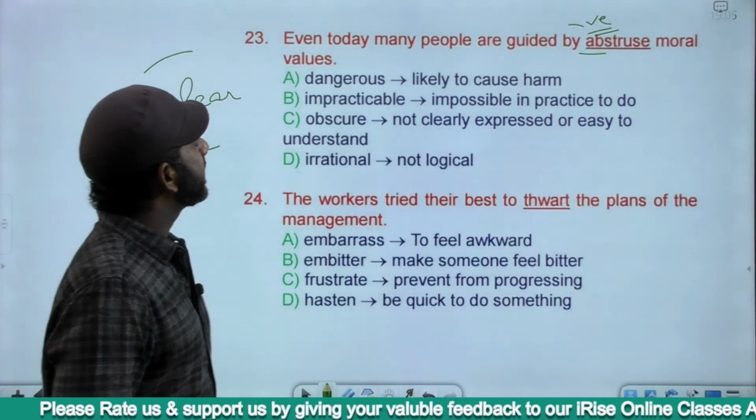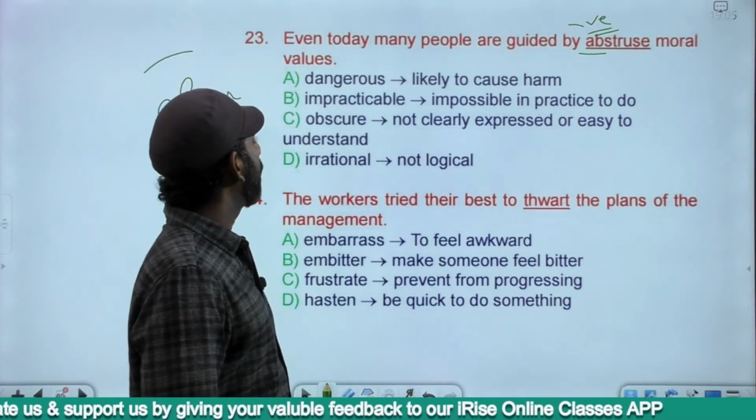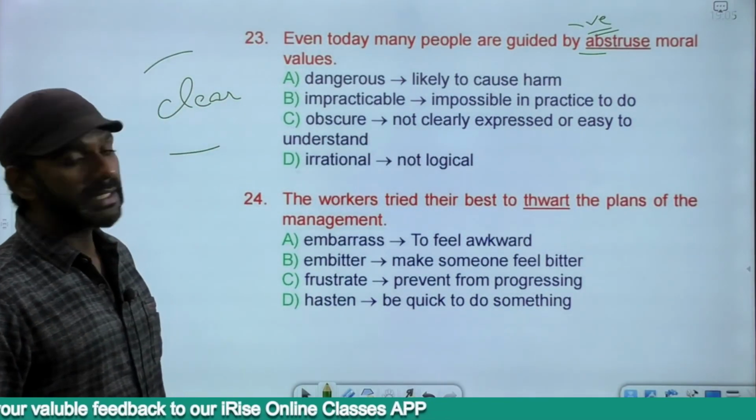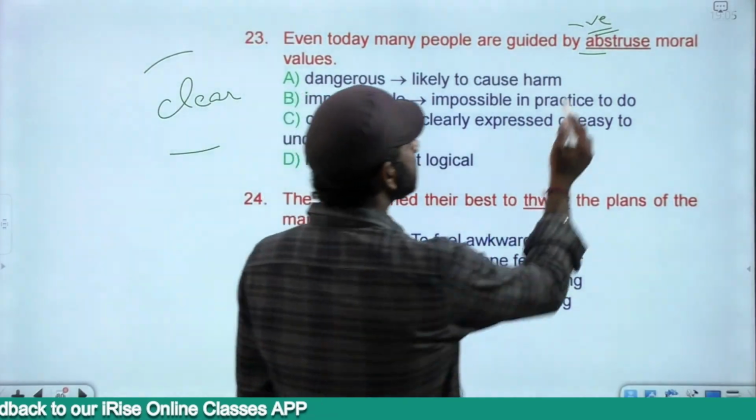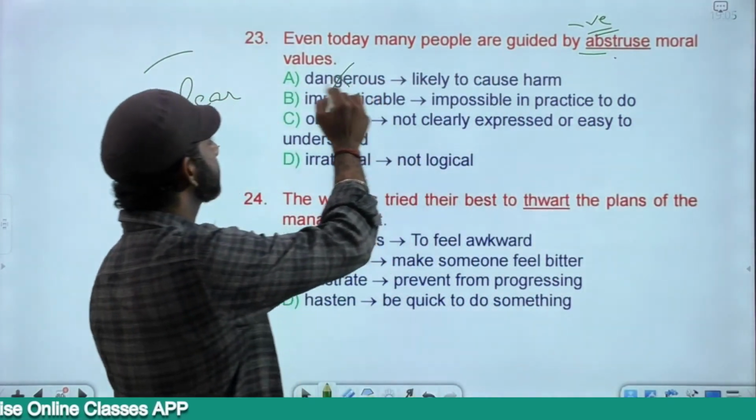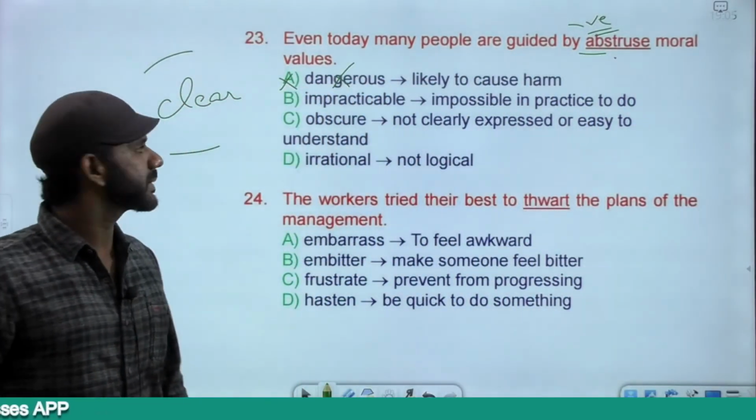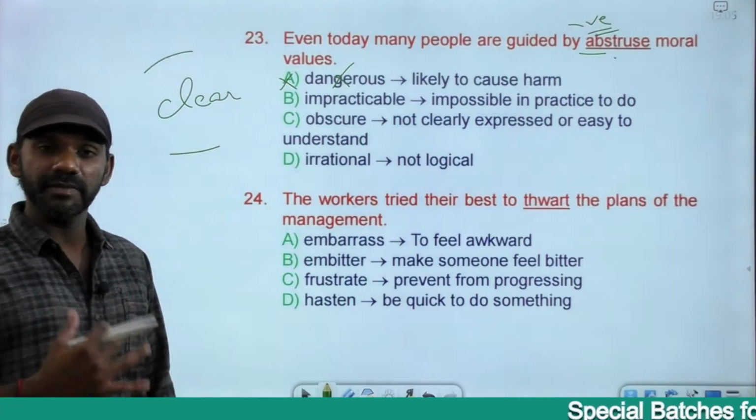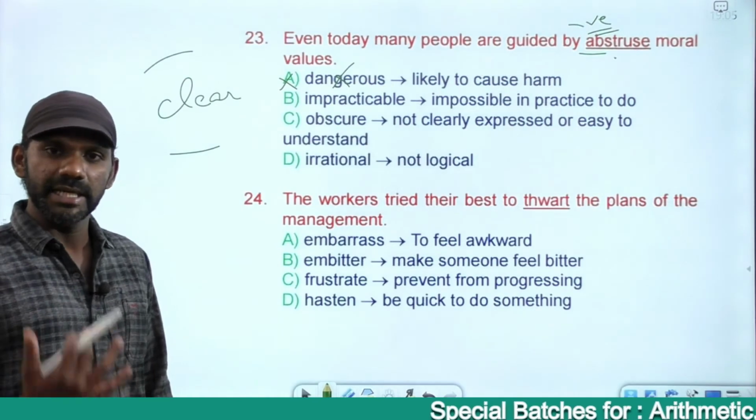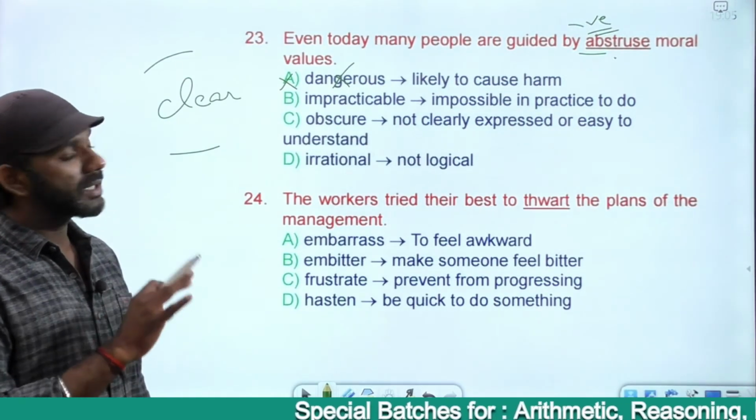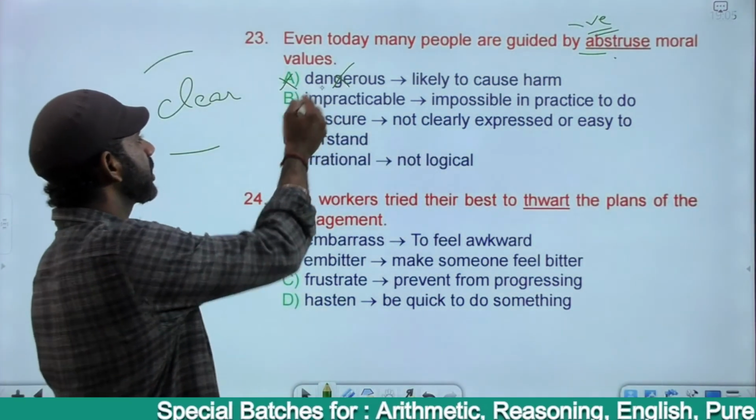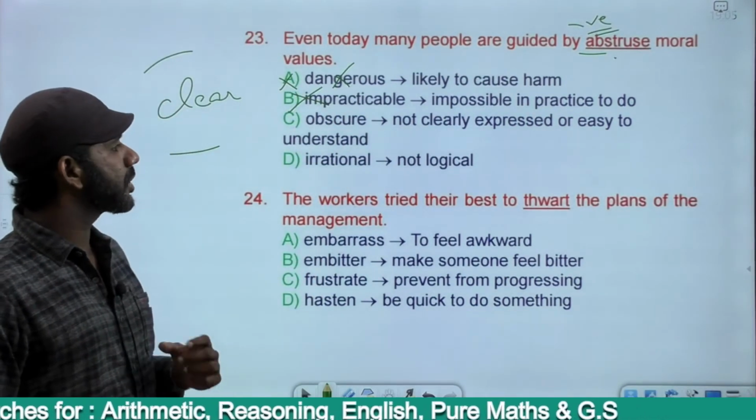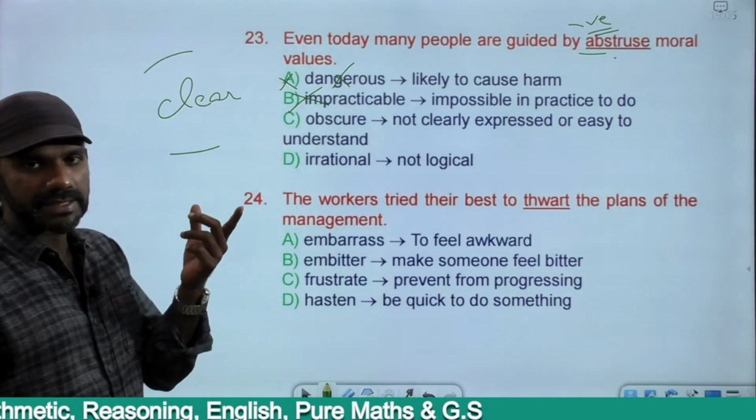The options are dangerous, impracticable, obscure, irrational. Dangerous means likely to cause harm. There's nothing like dangerous moral values, does not make sense, eliminated. Impracticable, impossible in practice to do, means which cannot be brought into reality, which cannot be practiced. Moral values can be practiced, does not make sense, eliminated. Obscure means not clearly expressed or easy to understand, makes sense.